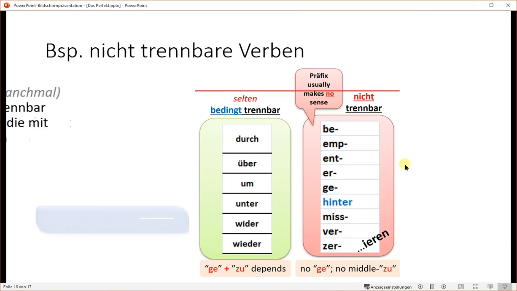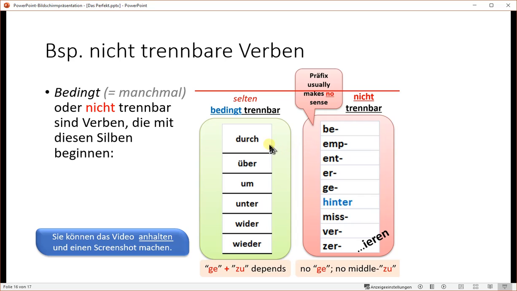These verbs are not splittable. Sometimes they are, sometimes not. So for example, the green ones, they are sometimes splittable, but in case of doubt, just don't split them. And if they start with one of these syllables, they are never splittable, never split them. You can pause the video, take a screenshot of these.